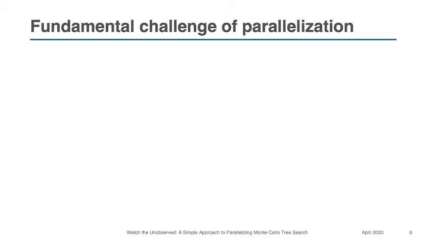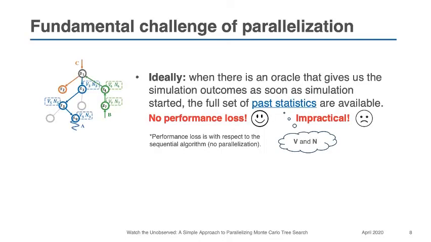So what are the fundamental challenges of parallelization? Ideally, when there is an oracle that gives us the simulation outcomes as soon as simulation starts, the full set of past statistics are available. This means that at time step t, we have t different simulation results that are embedded in the V's and N's of the node.